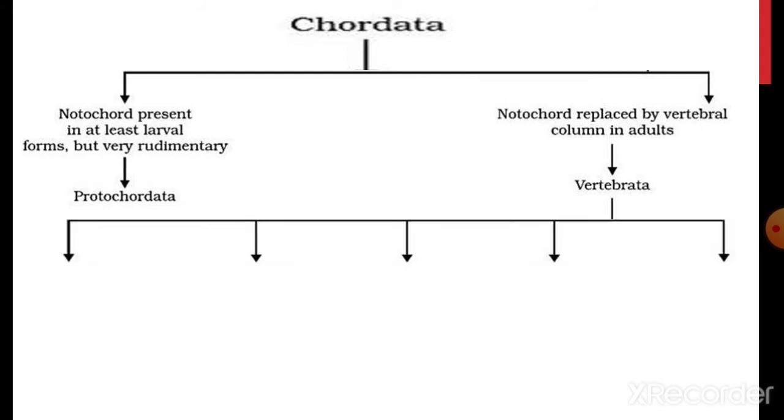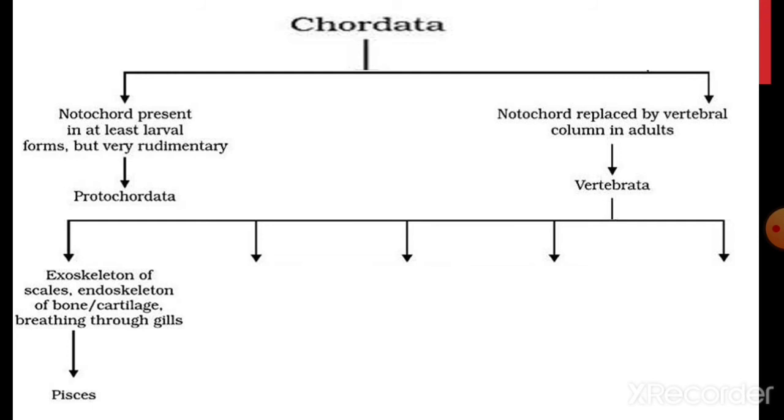Now, the vertebrates are again divided into 5 major groups on the basis of exoskeleton and some specific characteristic features. The first category is the organism having exoskeleton in the form of scales. Endoskeleton would be bony as well as cartilaginous, and breathing takes place with the help of gills. Then the organism obviously will be Pisces.